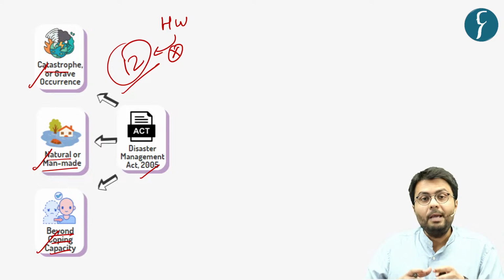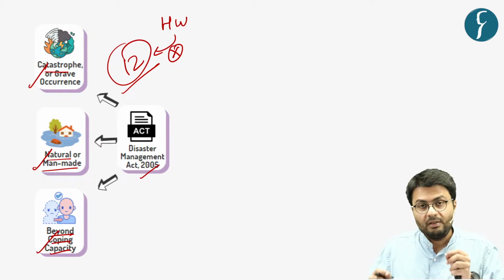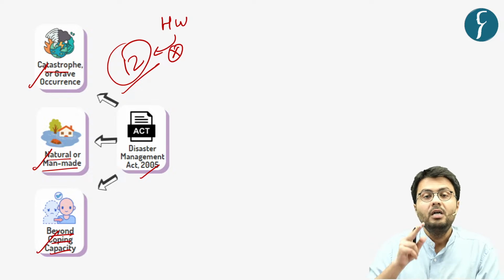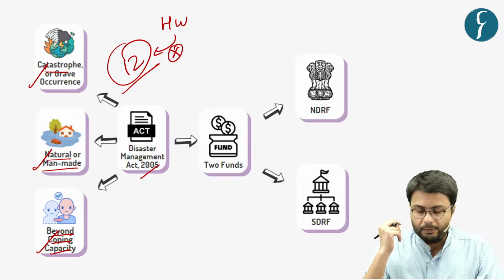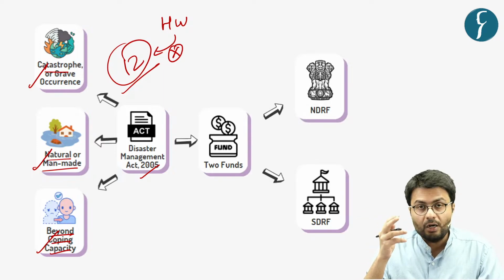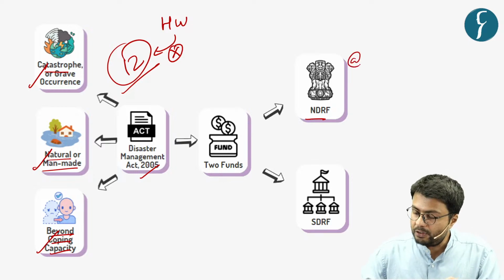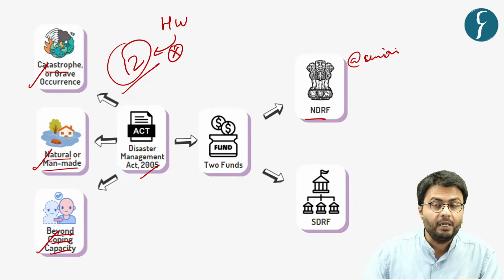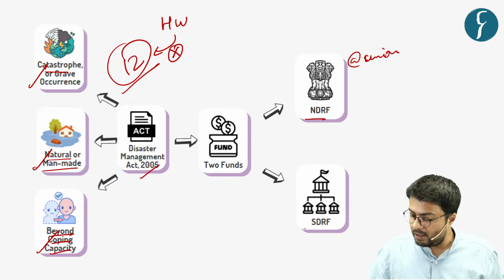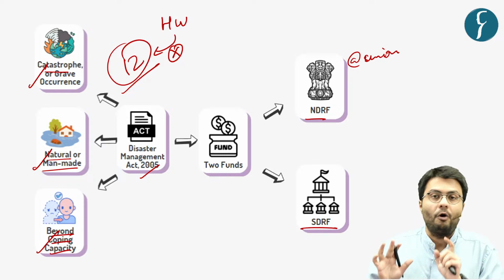Now, to enable the government to undertake disaster management activities, this act also provides for the constitution of two funds. These two funds are called the National Disaster Response Fund, which is instituted at the level of the union government, whereas at the state level, the State Disaster Response Fund has been formed.